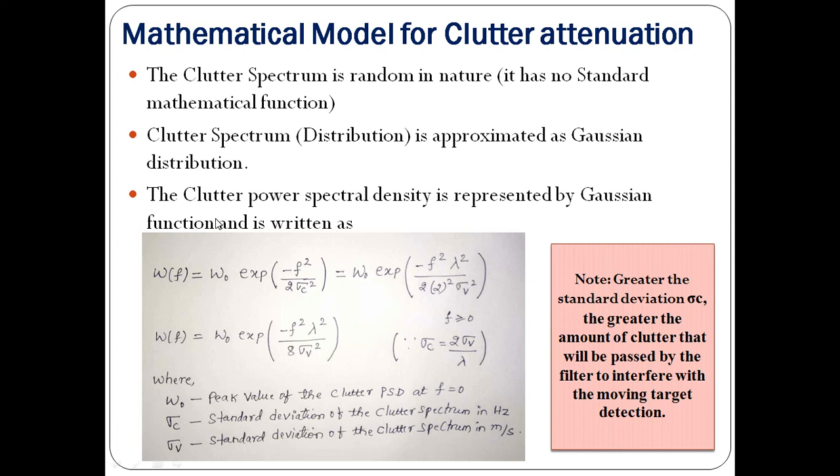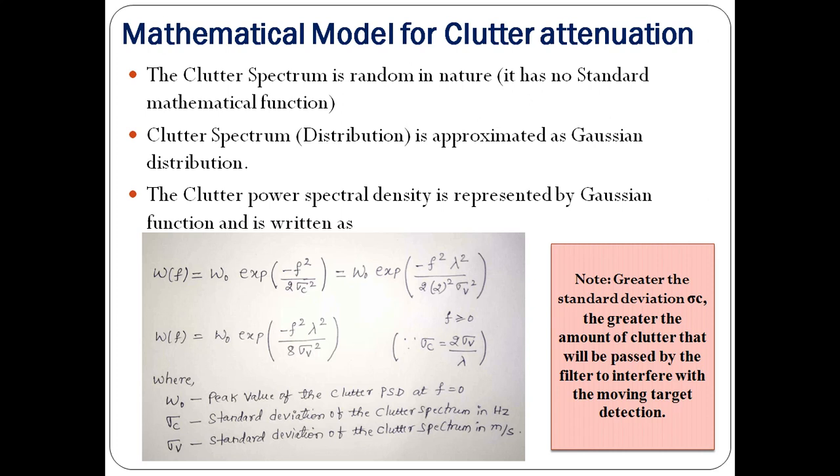The clutter power spectral density is represented by the Gaussian function, and it is given by W of f. We all know the equation of the PDF of the Gaussian distribution, which is given by some constant times exponential of minus (x by 2 sigma) to the power 2, where mu is equal to 0. The mean value is 0 for the Gaussian distribution.